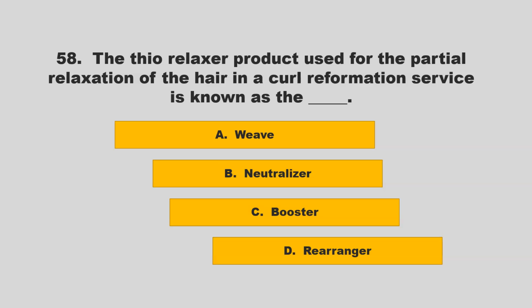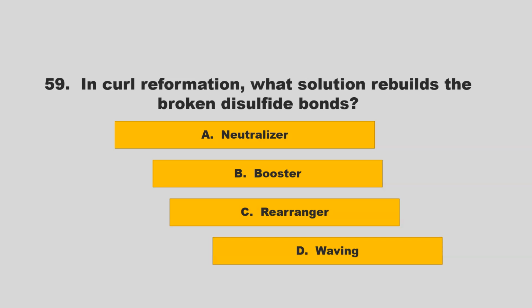The thiol relaxer product used for the partial relaxation of the hair in a curl reformation service is known as the, is it weave, neutralizer, booster, rearranger? If you chose D, rearranger, you are correct.